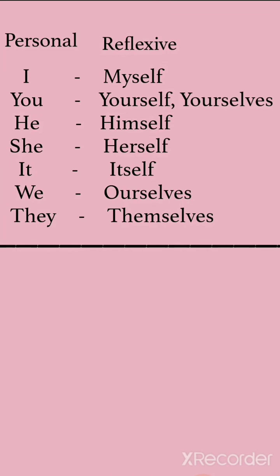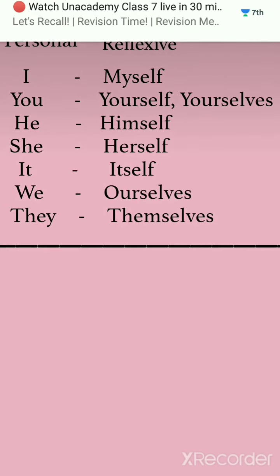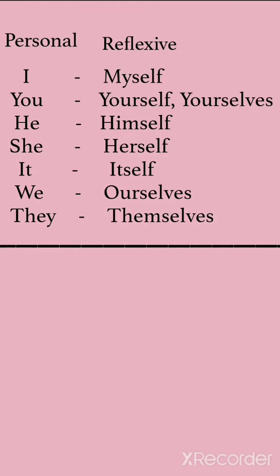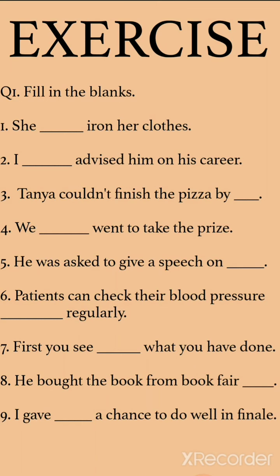Here a chart is given. This chart is very important. Personal pronouns are given and reflexive pronouns are given. So I reflexive is myself. You reflexive is yourself or yourselves. He himself, she herself, it itself, we ourselves, they themselves. It is very important. You can learn it also. So we have finished the topic reflexive and emphatic.